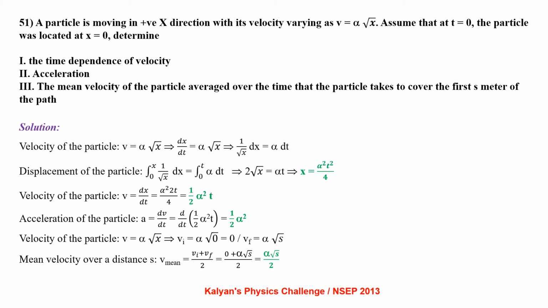Acceleration of the particle a equal to dv by dt, that is d by dt of half alpha square t, which comes out to be half alpha square. Velocity of the particle v equal to alpha root x. V initial is alpha root 0, that is 0. V final is alpha root s. So mean velocity over distance s is v initial plus v final by 2, that is 0 plus alpha root s by 2, which comes out to be alpha root s by 2.